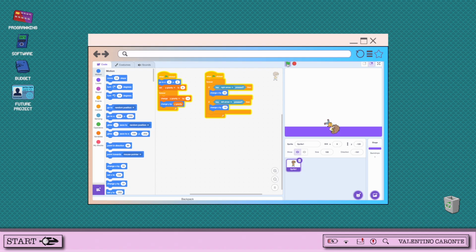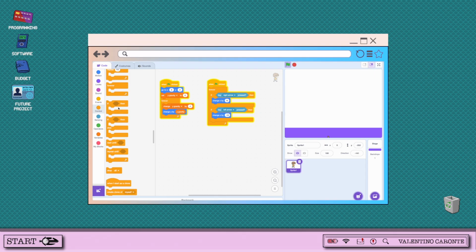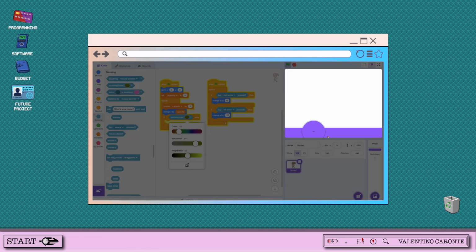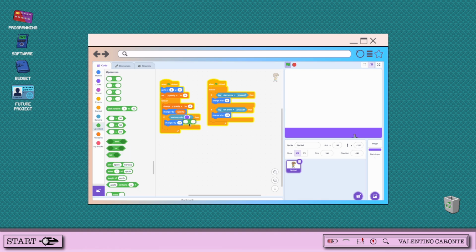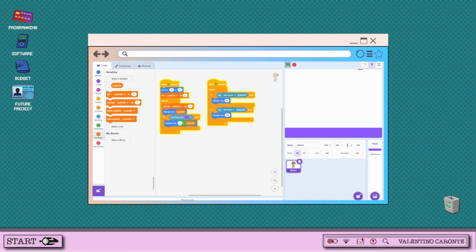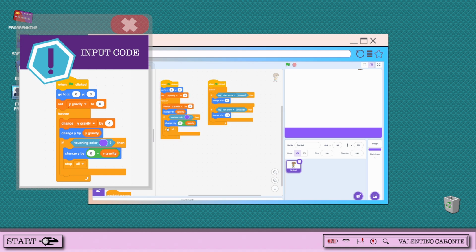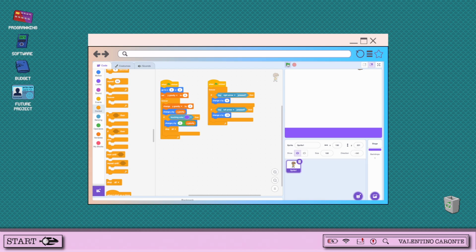The character still slips right through the ground because we still haven't applied any sort of code that will affect it. But we can easily fix this by inputting code in the character's sprite, so the program has an idea of how the character and the new asset that we made have to be affected by each other.